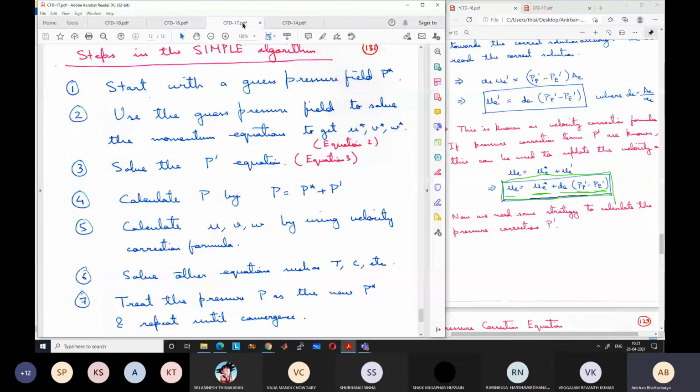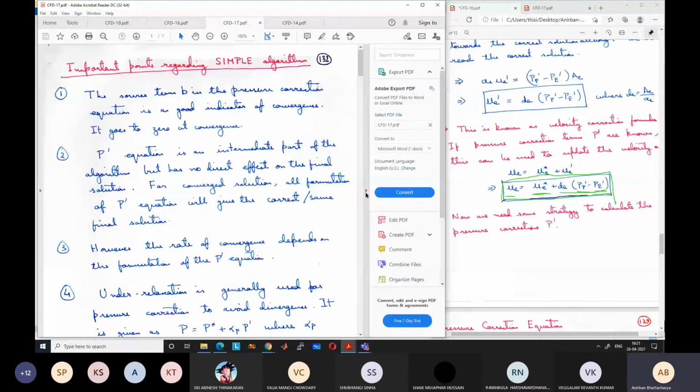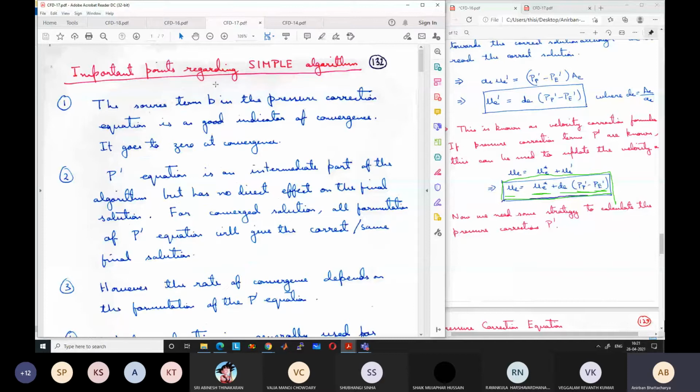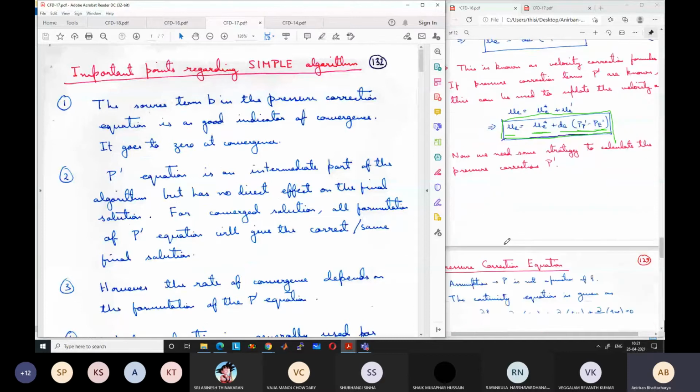So if there are no questions, let me go through a few points regarding the SIMPLE algorithm, what we have just now studied. We'll keep the algorithm open here.